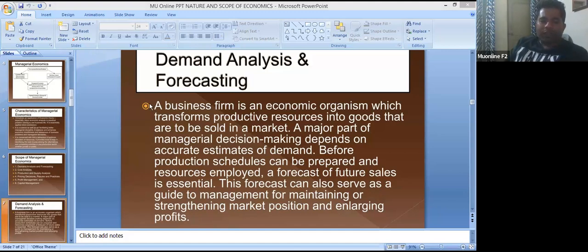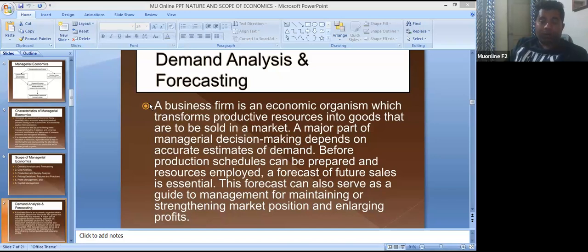Before production schedules can be prepared and resources employed, a forecast of future sales is essential, right? So we also have to make various forecasts of future sales. It is essential. This forecast can also serve as a guide to management for maintaining or strengthening market position and enlarging profit. So a good manager has to be futuristic. He should have a broad vision regarding forecasting of the business. He should know what is going to happen in future. He should predict the future properly.